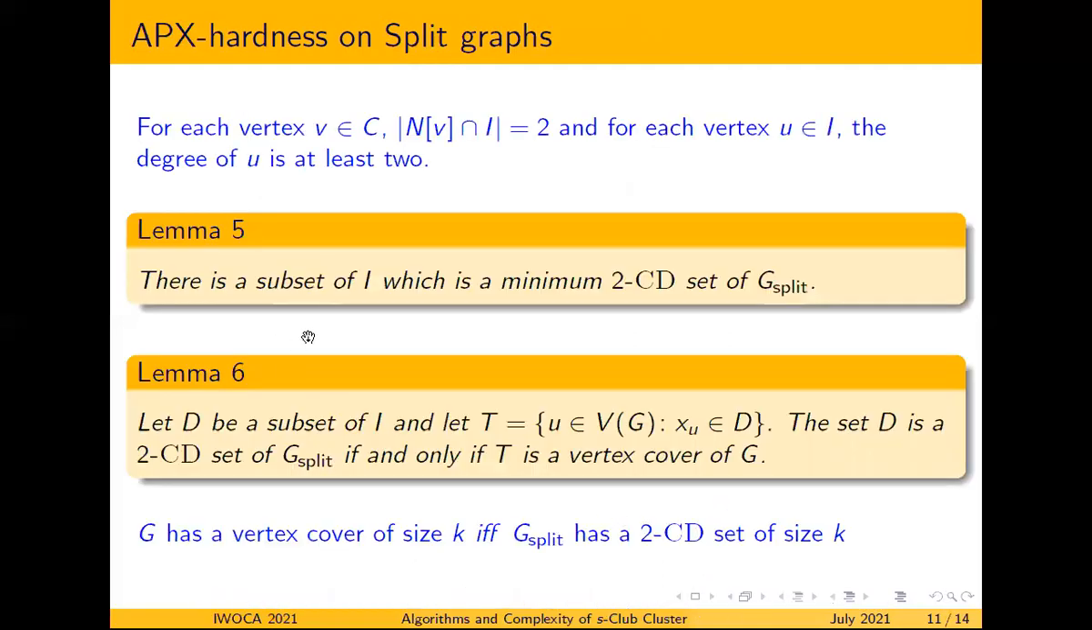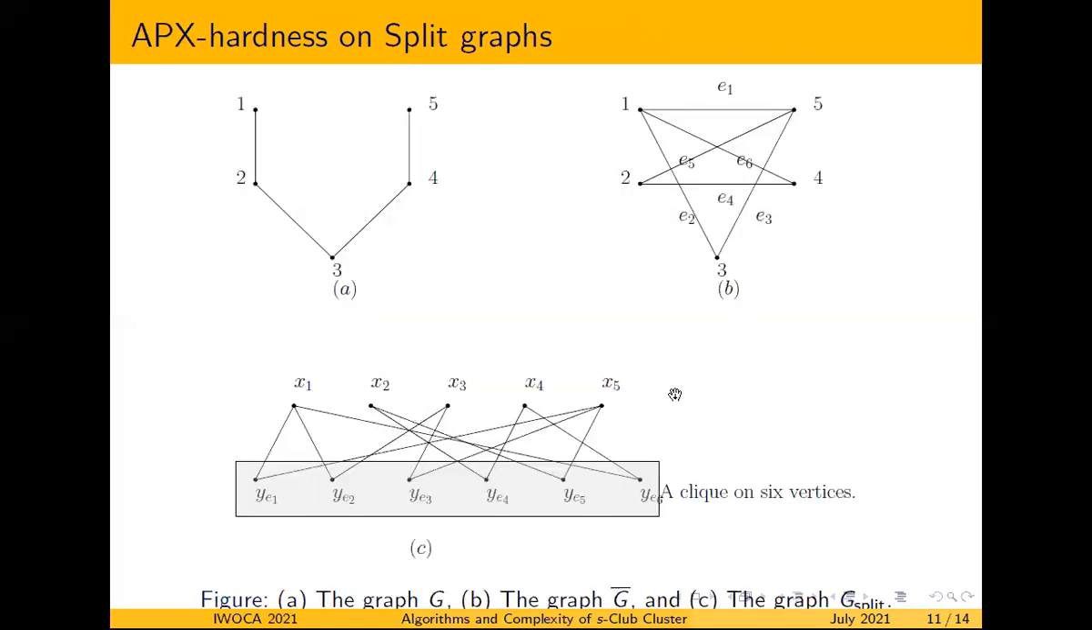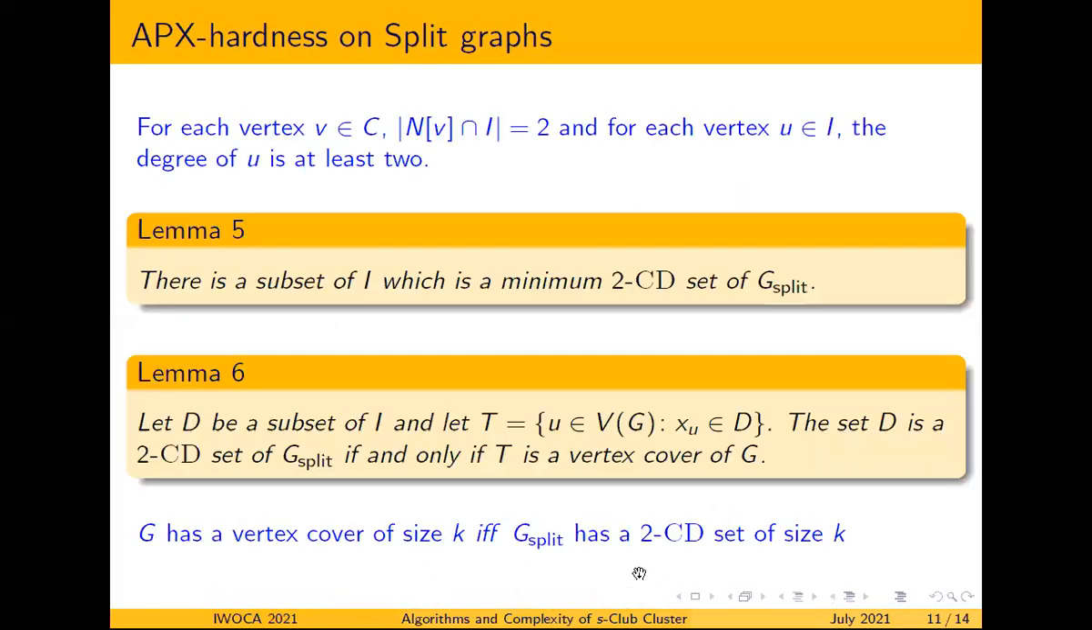And we prove a lemma for proving this hardness: there is a subset of I which is a minimum 2-CD set of G_split. Clearly, once we remove all the independent vertices, we get a clique, and obviously it's a 2-club. Anyway, it's a 1-club, right? So we prove this lemma that there is a subset of I which is a minimum 2-CD set of G_split. And using this, we prove another lemma that if we have a subset of I,